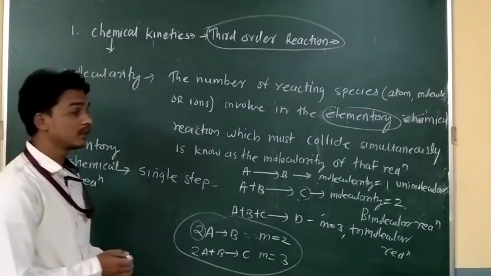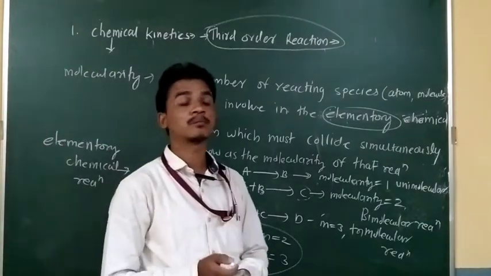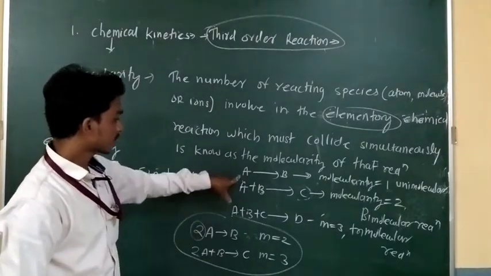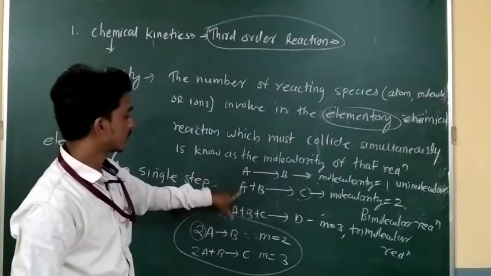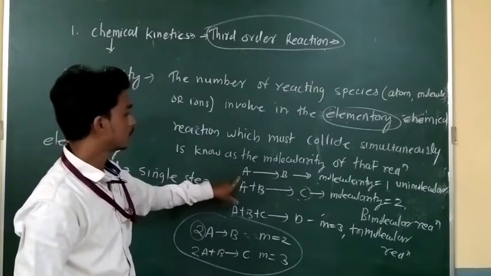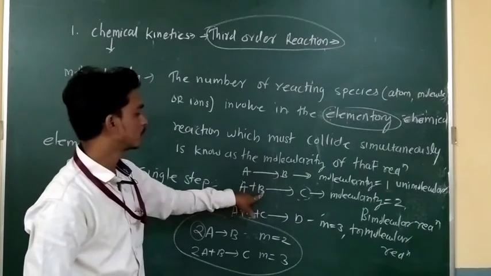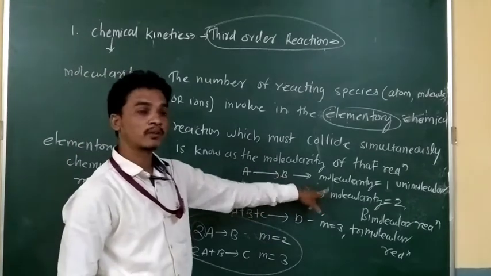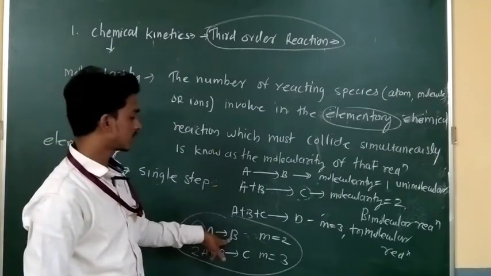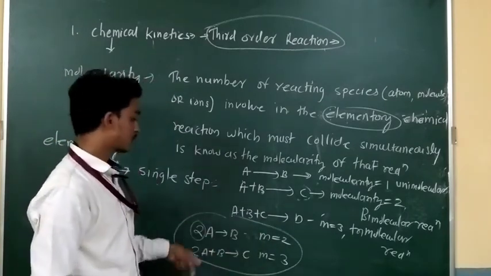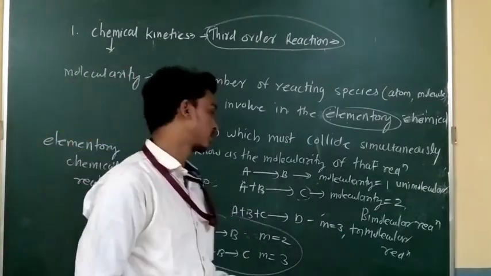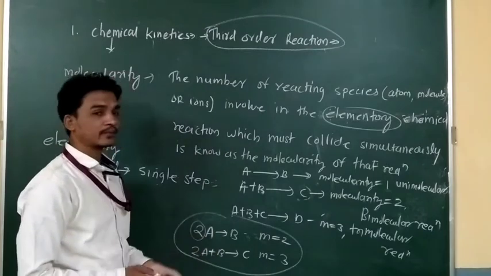Molecularity is a theoretical property. Why is it a theoretical property? Because theoretically, we can say the molecularity like that. This is one reacting species, so the molecularity is 1. This has 2 reacting species, so the molecularity is 2. The 2 moles of reactant participate in this chemical reaction, that's why the molecularity is 2. So theoretically we can say the molecularity of any chemical reaction, that's why molecularity is a theoretical property.